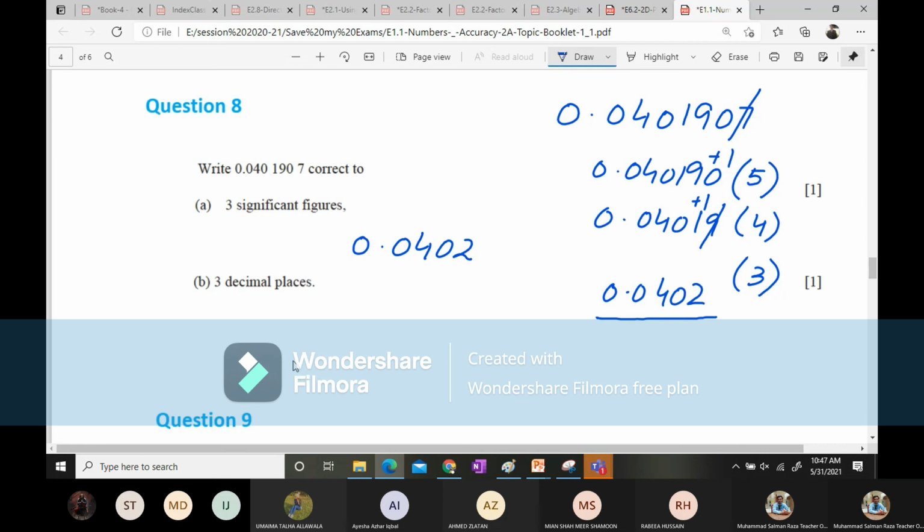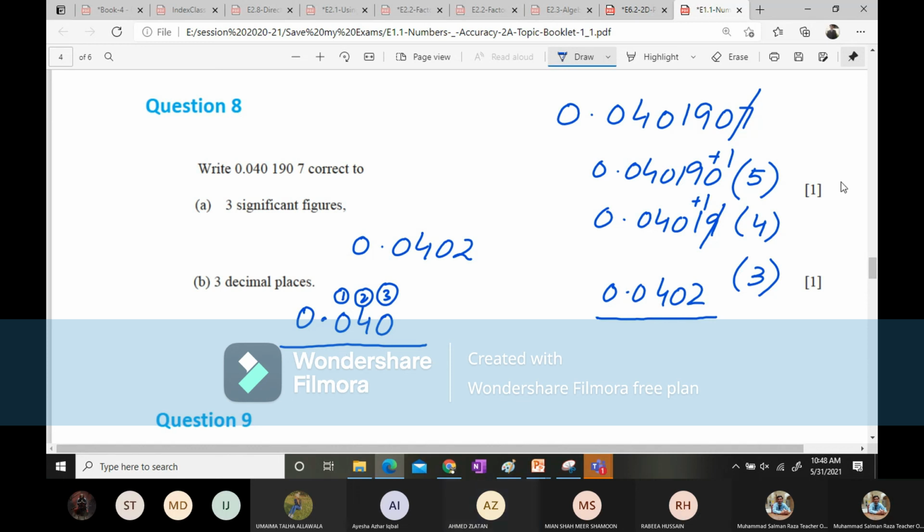Ji beta. 3 decimal places, 0.040. That's it for 3 decimal places. And that is the right answer, because after the decimal, we can see 1, 2, and 3 decimal places over here. Any question, any confusion, guys? No, sir. Okay.